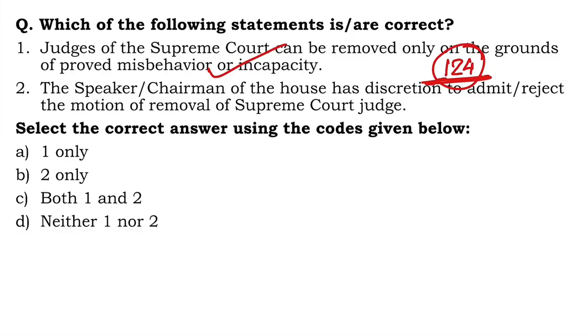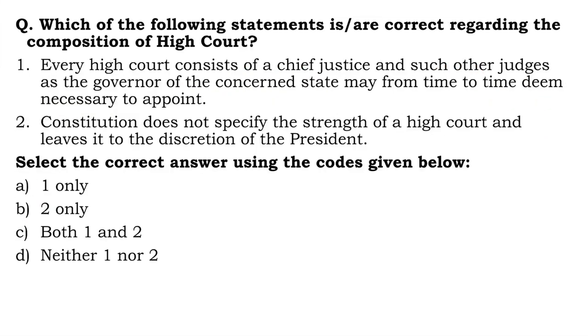Second one, the Speaker or Chairman of the House has discretion to admit or reject the motion of removal of a Supreme Court judge. The Speaker or the Chairman of the House, of course, has complete discretion on whether he wants to admit the motion for removal or reject it, like in the case of Justice Deepak Mishra. When the motion was raised in the Rajya Sabha, the then VP or the chairperson, Venkaiah Naidu, rejected the motion for the removal. So, 2 is also correct. Right answer is C.